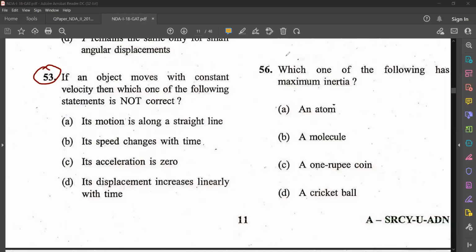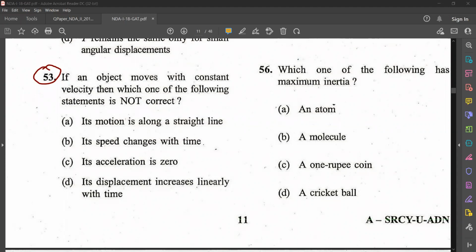So what is the answer? Which is the incorrect statement? The incorrect statement is its speed changes with time, isn't it? Because listen to each sentence.